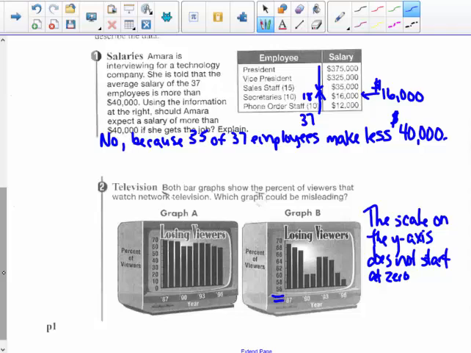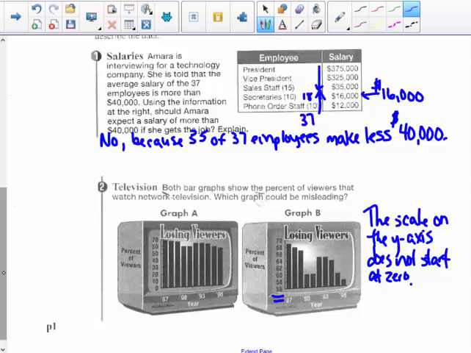But I'm sure the more true data is graph A that says, oh, you know what, we're pretty consistent as a company. We've had approximately the same percentage of viewers over the last 10 years, from 1987 to 1996, for instance. So because the scale has a different interval and it doesn't start at 0, graph B would be considered the misleading graph in this instance.